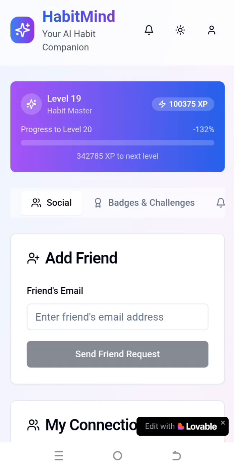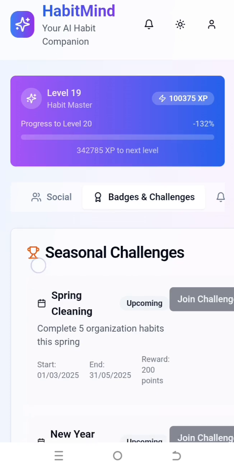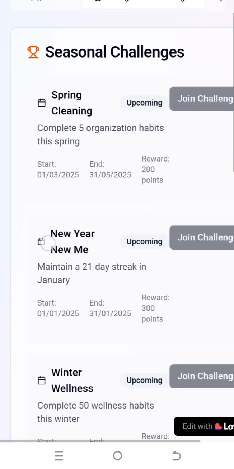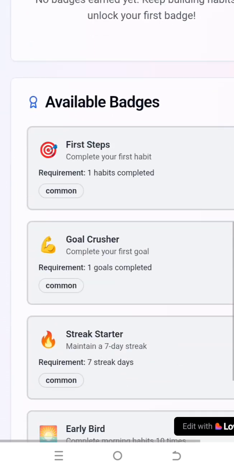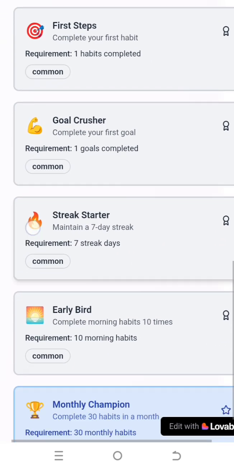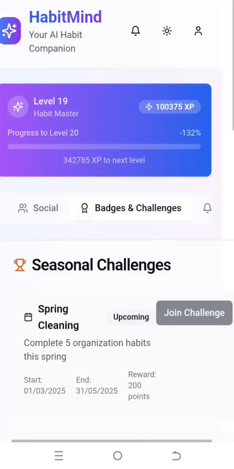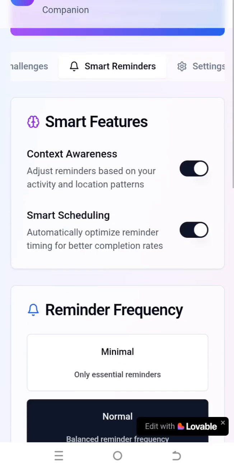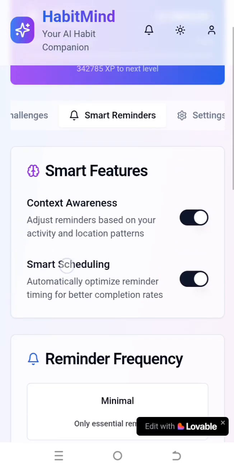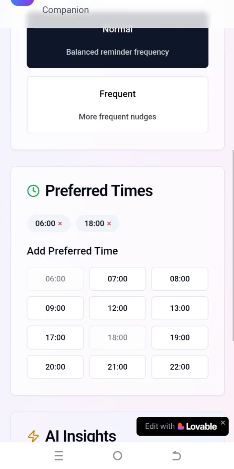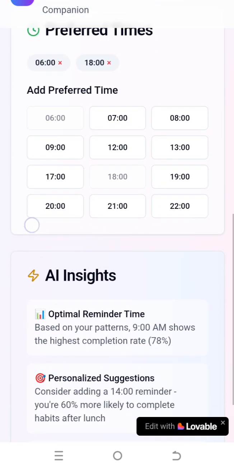Then we have challenges, so you can join challenges. You have badges. You can earn badges for completing habits and achieving goals. You have smart reminders, where you can select a preferred time.